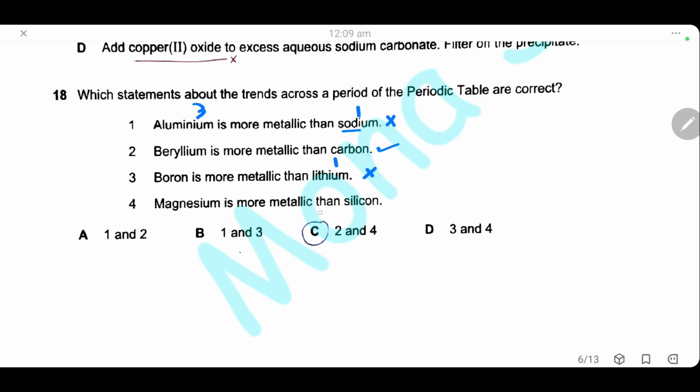4, magnesium is more metallic than silicon. This is also a correct statement because silicon is a non-metal. So we have two correct statements, 2 and 4. So the answer will be C.